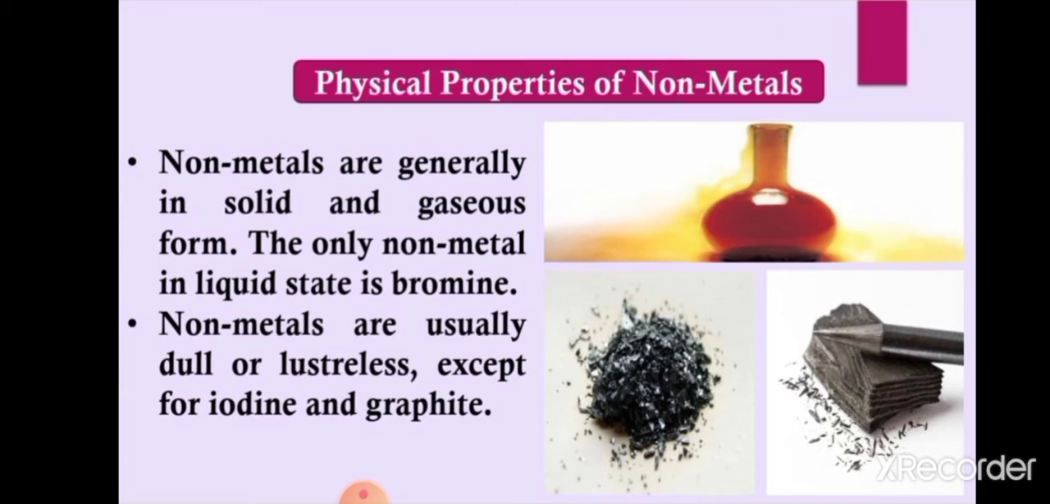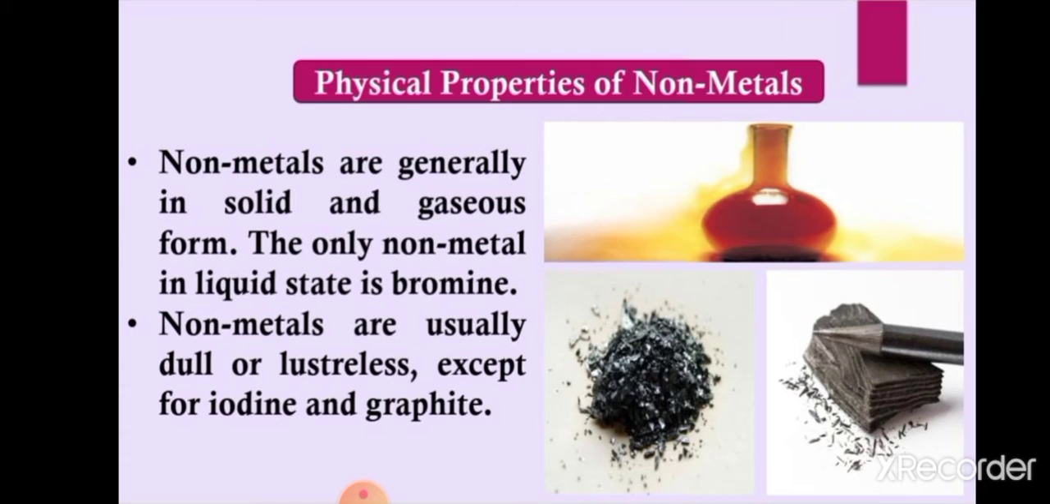Now, when we talk about the properties, non-metals are quite different from metals and have different physical as well as chemical properties, meaning these properties are almost opposite to those of metals. Out of the 18 known non-metals, some are found in the solid state, such as boron, carbon, silicon, phosphorus, etc. Some are found in gaseous form, such as hydrogen, oxygen, nitrogen, etc. And only one non-metal is in the liquid state, that is bromine.